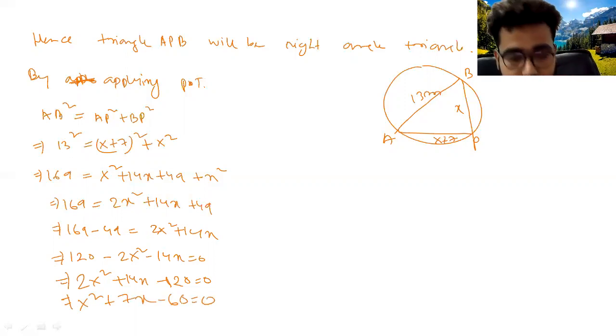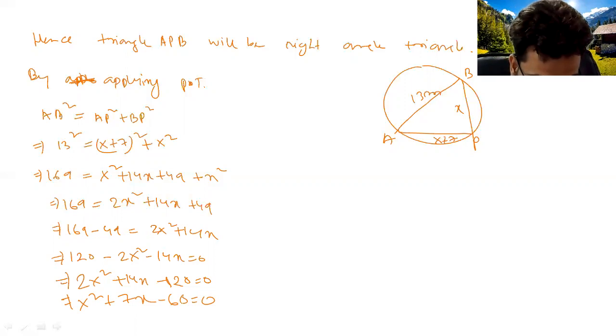Now see, in the question, one statement is given: is it possible to do so? That means, is it possible to erect the point P such that the difference of the distances of the point P from the two gates A and B is 7 meter? Is it possible? That means, if the roots of this equation are real, then it is possible. But if the roots of this equation are imaginary, not real, then it will not be possible. That means you first have to look at the nature of the roots. And how can you find the nature of the roots? By using the value of the discriminant.